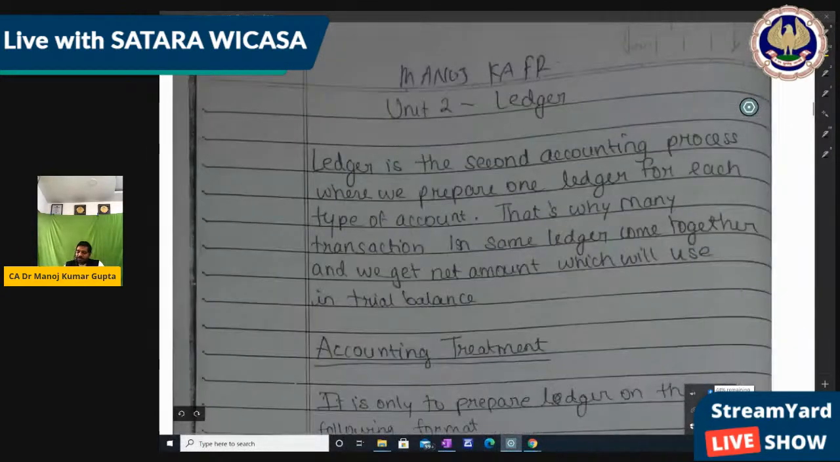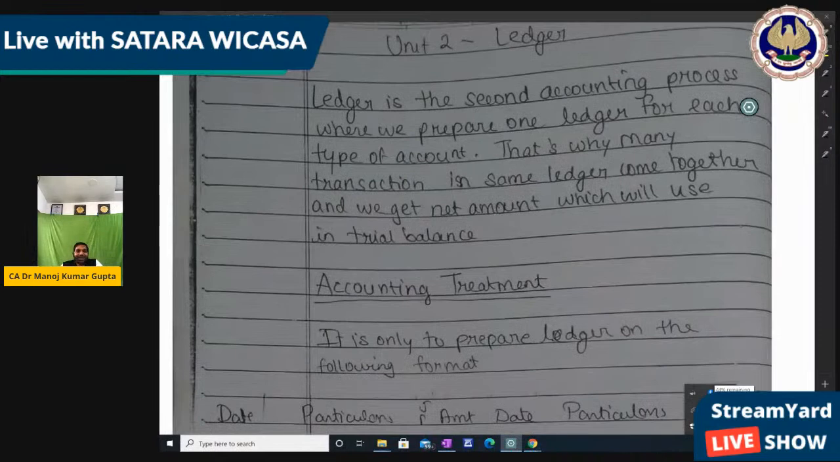Yes, ledger posting. Just read that small part. Ledger is the second accounting process where we prepare one ledger for each type of account. That's why many transactions in some ledger come together, and we get the net amount which we will use in the trial balance. So in each ledger we get the sum, the net amount, which we are going to use in the next step. Okay, so each account should have one single ledger.